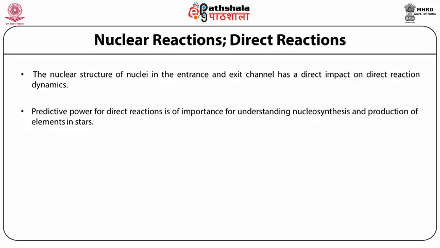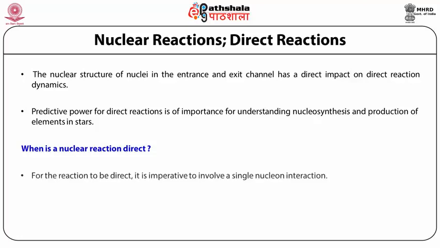Now, the question arises: when is a nuclear reaction direct? In all cases, the projectile comes towards the target, a reaction happens, and product nuclei are produced. So when can we classify a particular nuclear reaction as a direct reaction? The condition is: for the reaction to be direct, it is imperative that it involves a single nucleon interaction.